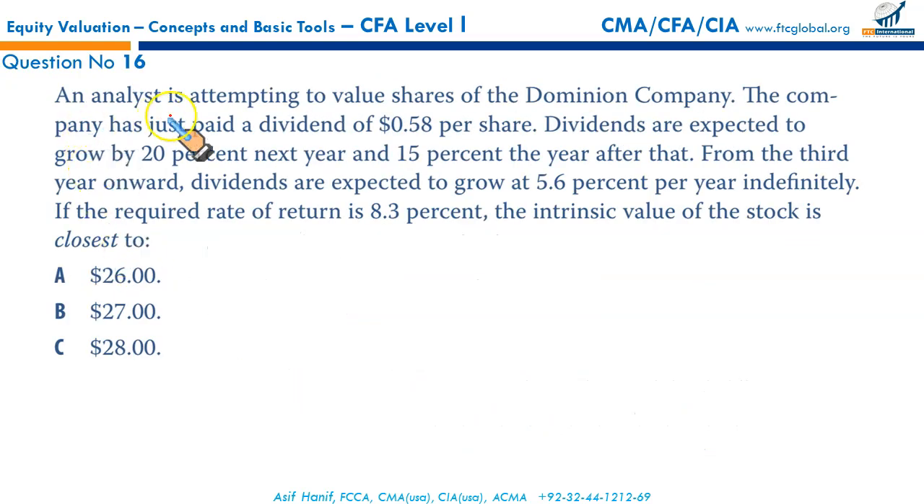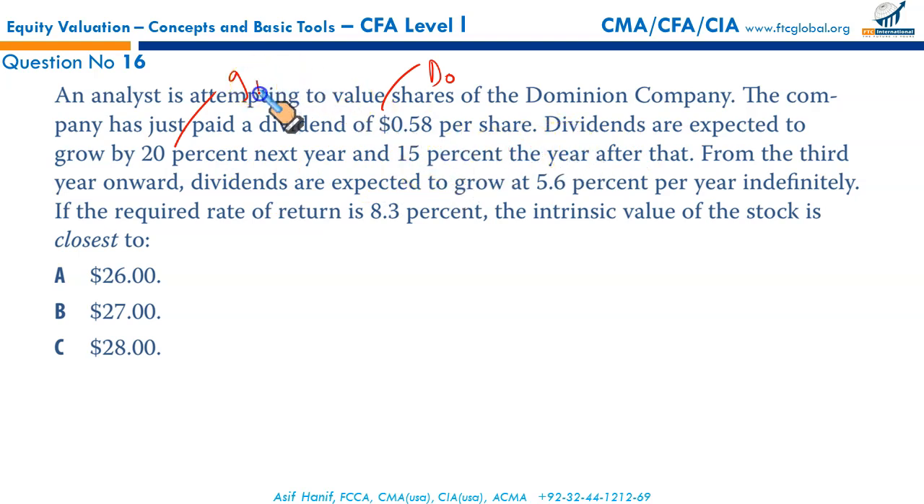Next, an analyst is attempting to value shares of a Dominion company. The company has just paid a dividend of 0.58 per share. This is D0, that has just been paid. Dividends are expected to grow by 20%. That is your growth rate, G, right?